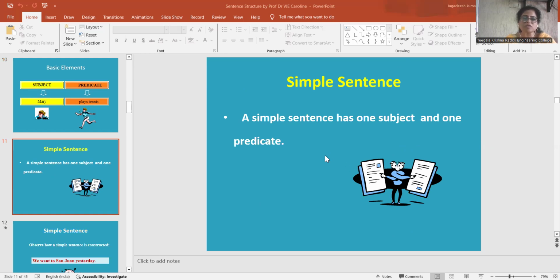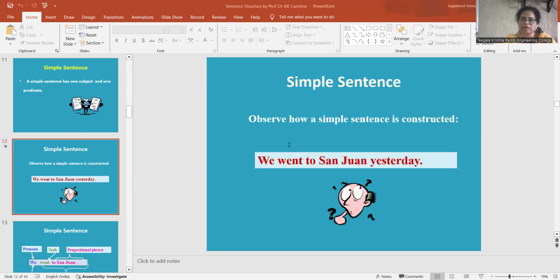So we focus on simple sentence. As we have just now learned the elements of a sentence, we focus on how a simple sentence can be framed. A simple sentence has one subject and one predicate. That is a simple sentence. Let us see the example.